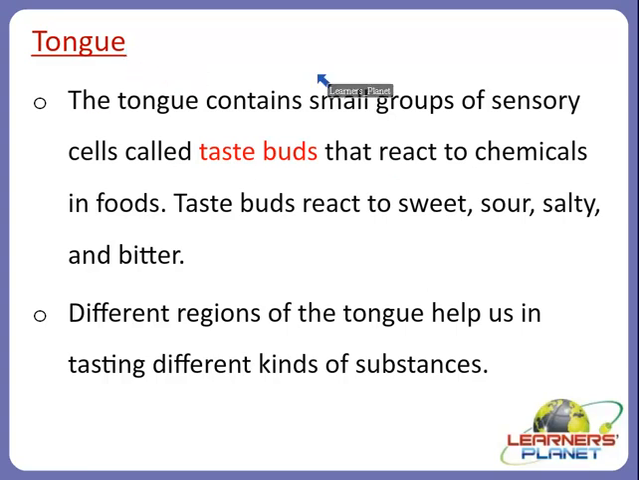The tongue contains small groups of sensory cells called taste buds that react to the chemicals in foods. So whatever we eat, we can taste it because of our taste buds. Because the taste buds are small groups of sensory cells, they can sense the taste in the food, and that is why they react to the chemicals in the foods. So taste buds react to tastes like sweet, sour, salty and bitter. Different regions of the tongue help us in tasting different kinds of substances.